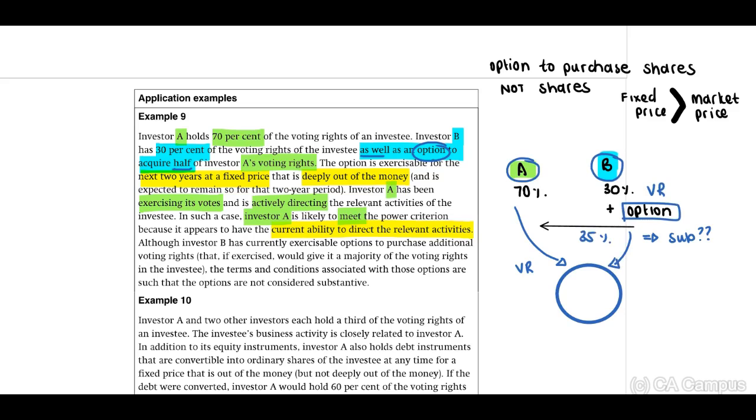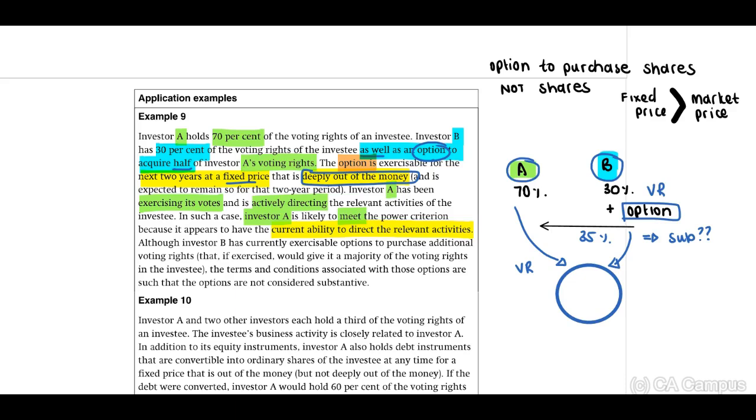Now, they indicate to us the option is exercisable for the next 2 years at a fixed price that is deeply out of the money and is expected to remain so for that 2-year period. If we look at deeply out of the money, you need to look at this from Investor B's point of view.